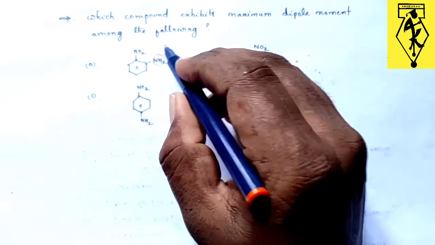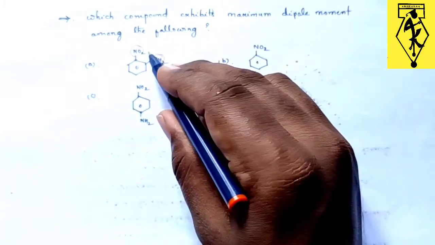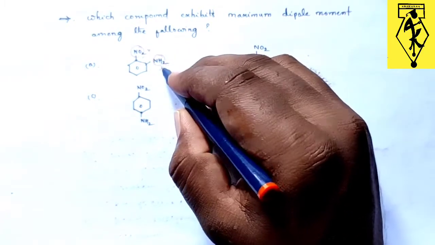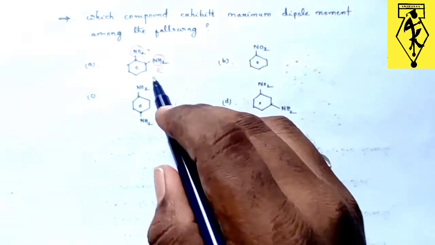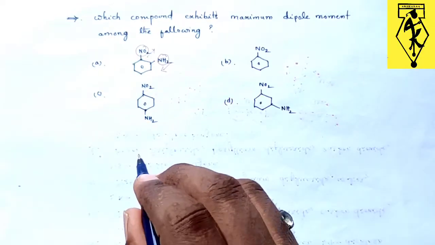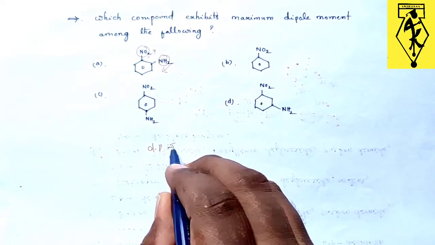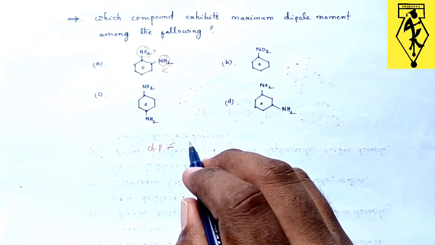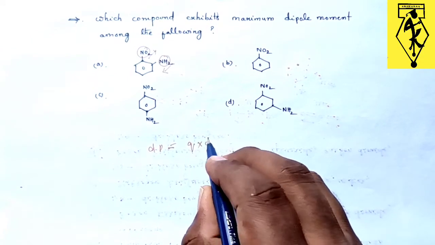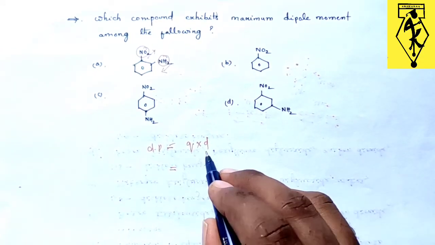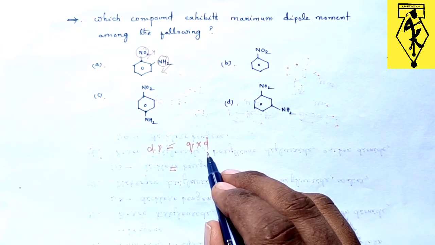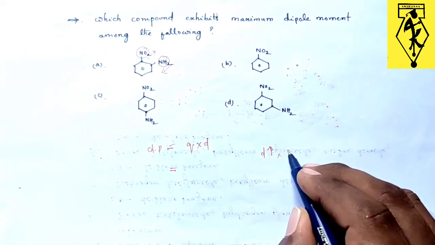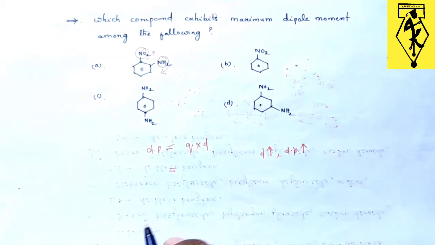So this NO2 and NH2 both have this type of electron movements. According to the definition of dipole moment, it is the product of the distance between the opposite charges and the charge, so Q into D. If the distance between two opposite charges is increased, definitely the dipole moment will increase.